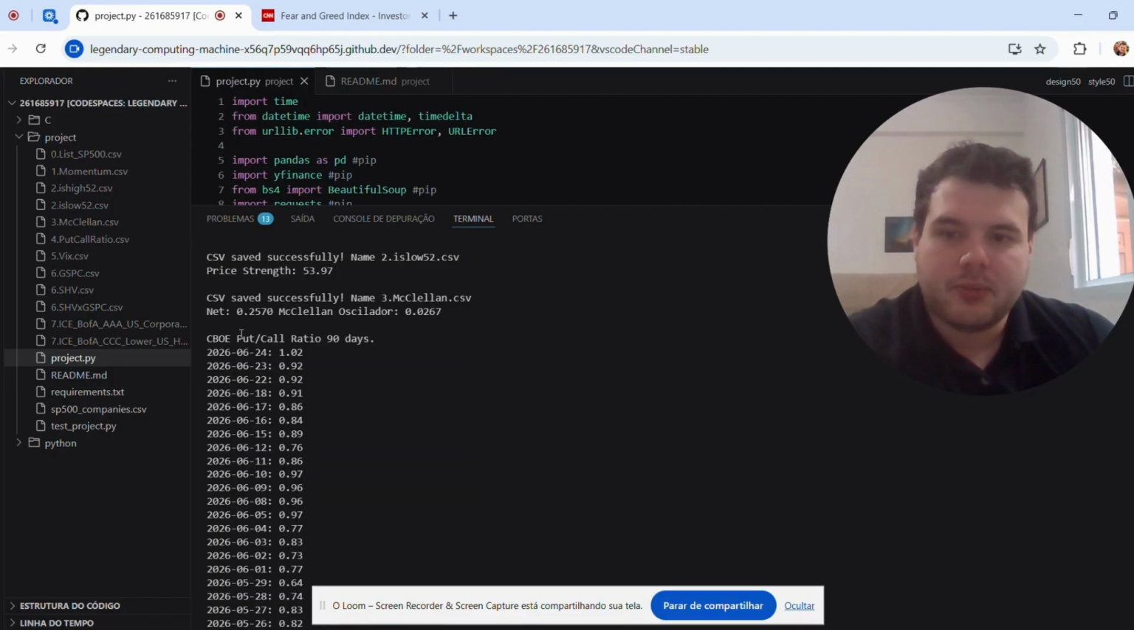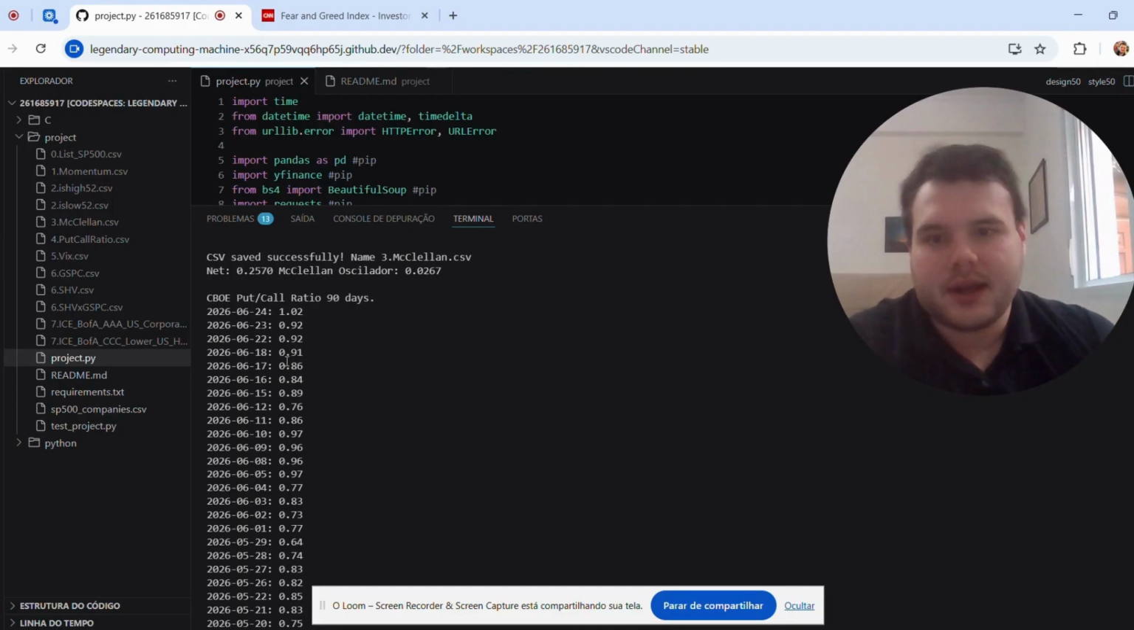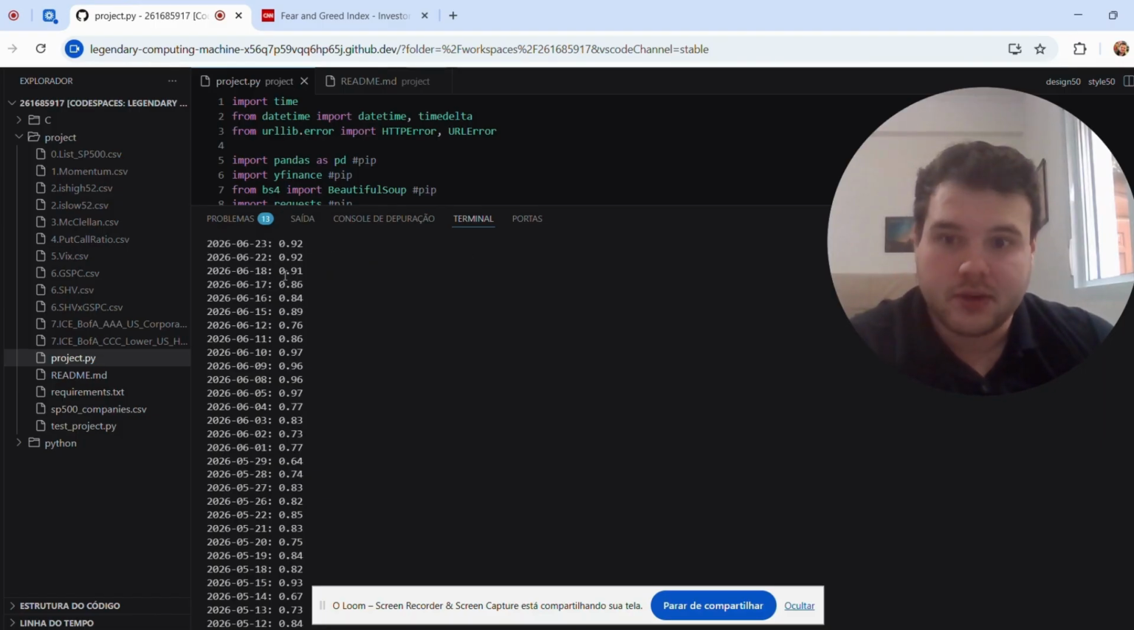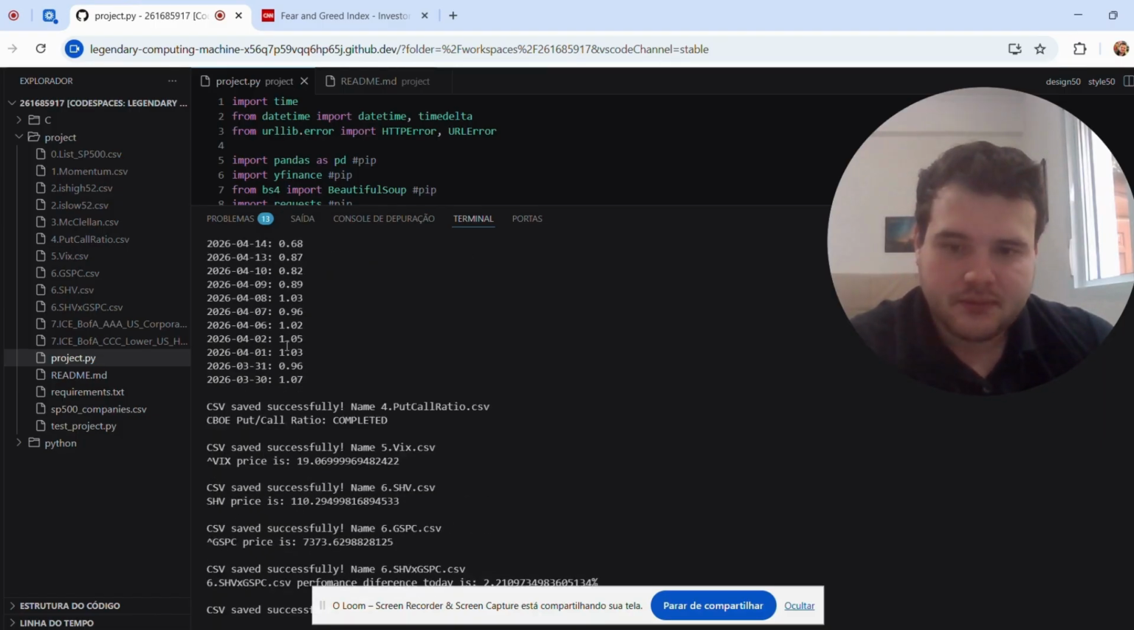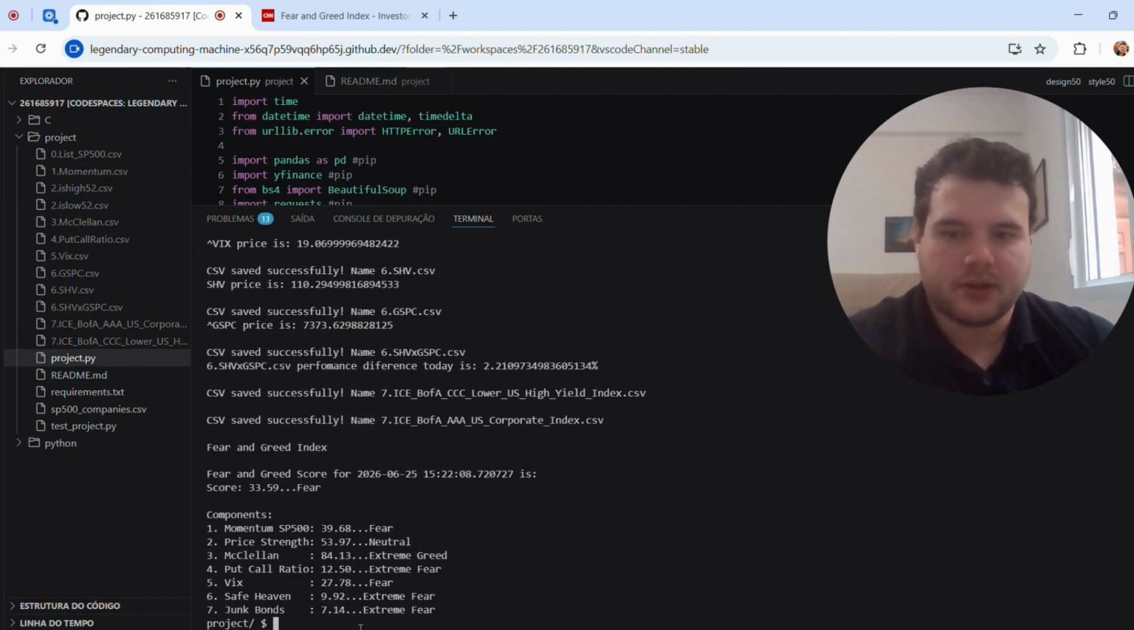Here is the put and call ratio that I told you is a scraper, so it needs to go to each date and get the specific data that I wanted. So it takes quite a long time to do it. It's 90 days for this one. And at the end, after doing all these calculations, you can see here the final score. For example, for today, it is 33.59. So it's actually fear for today.